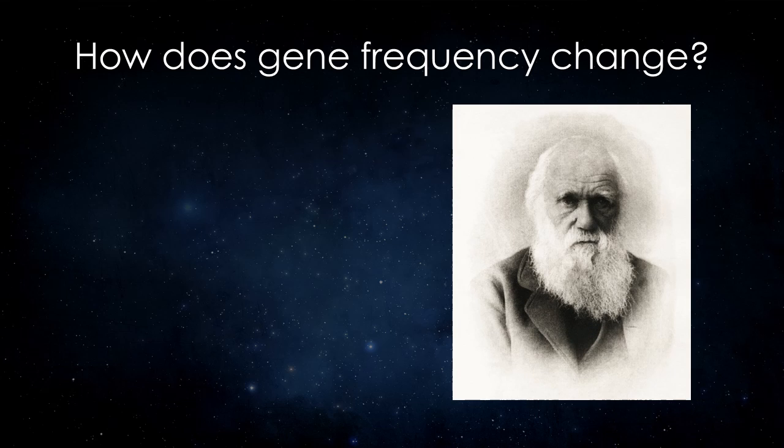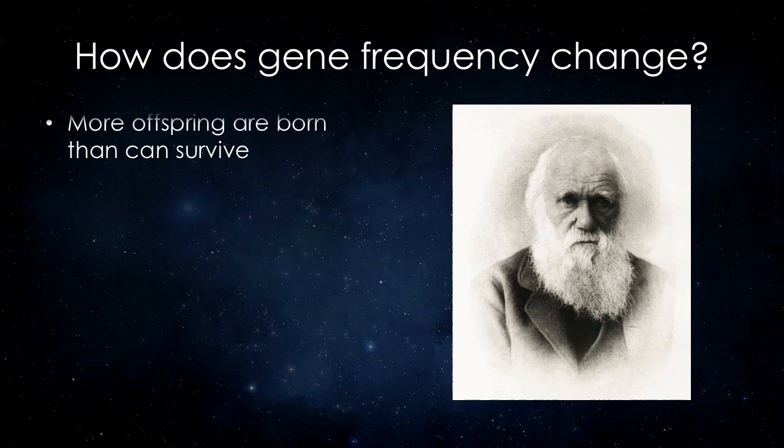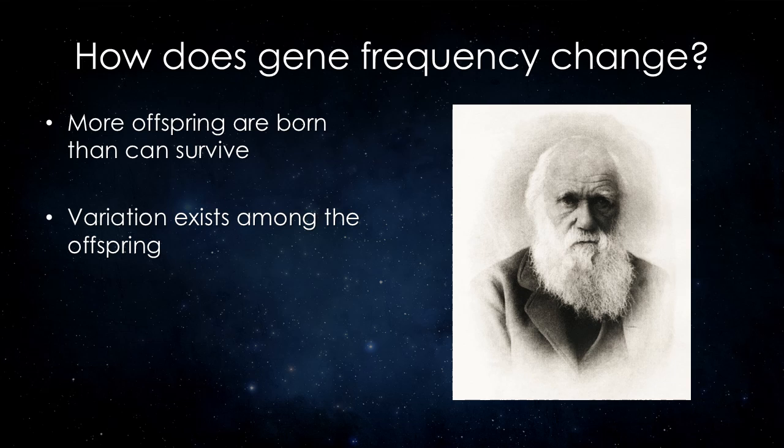Although Charles Darwin and the scientists of his time didn't know anything about genes, Darwin did have some ideas about how changes happened in a population. He believed that more offspring are born than can survive on the available resources. Variation exists among the offspring that are born. Some variations give an organism more of an advantage than others.